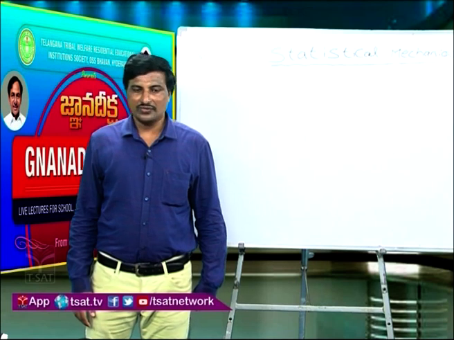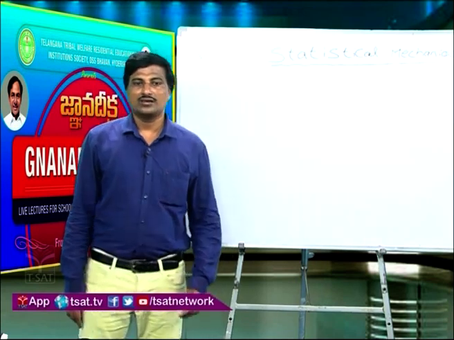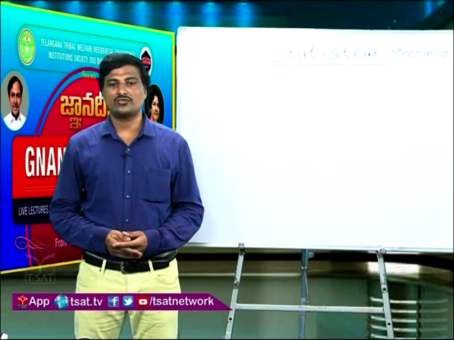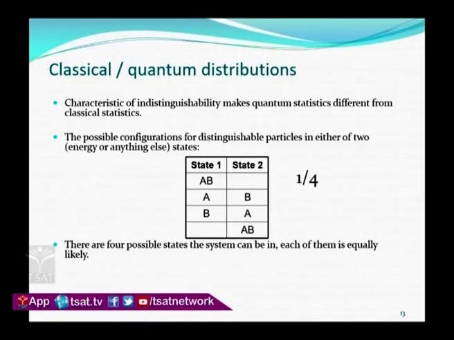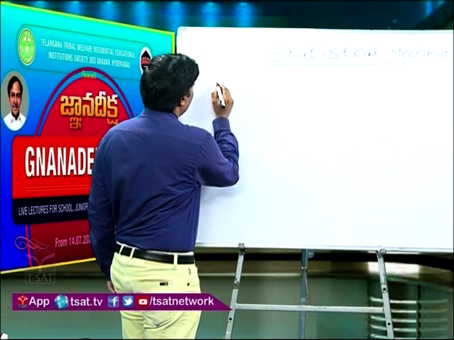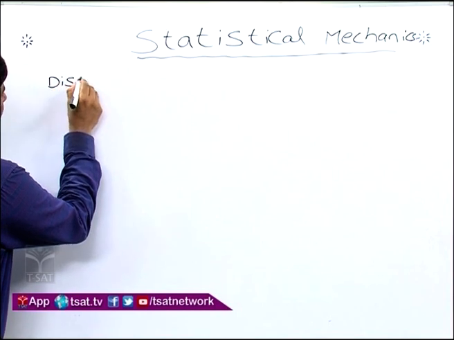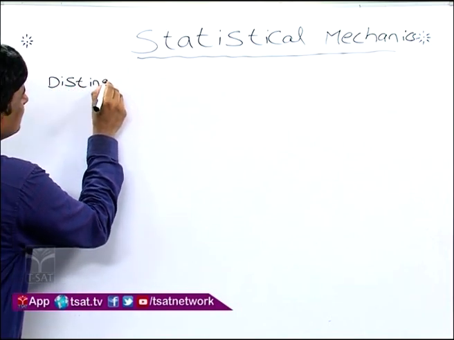If I want to go further, this is the way the classical or quantum distributions happen. Let me explain on the whiteboard. Let me take distinguishable particles first.